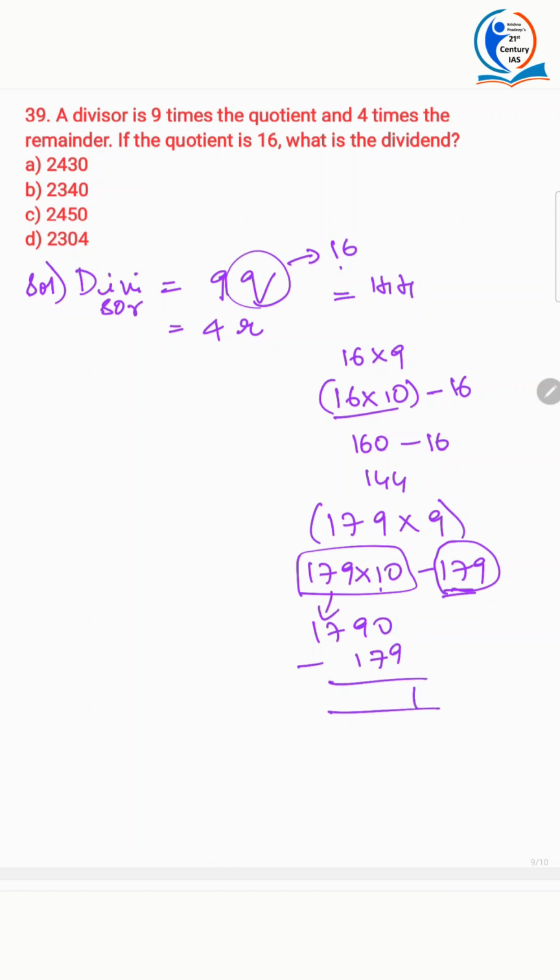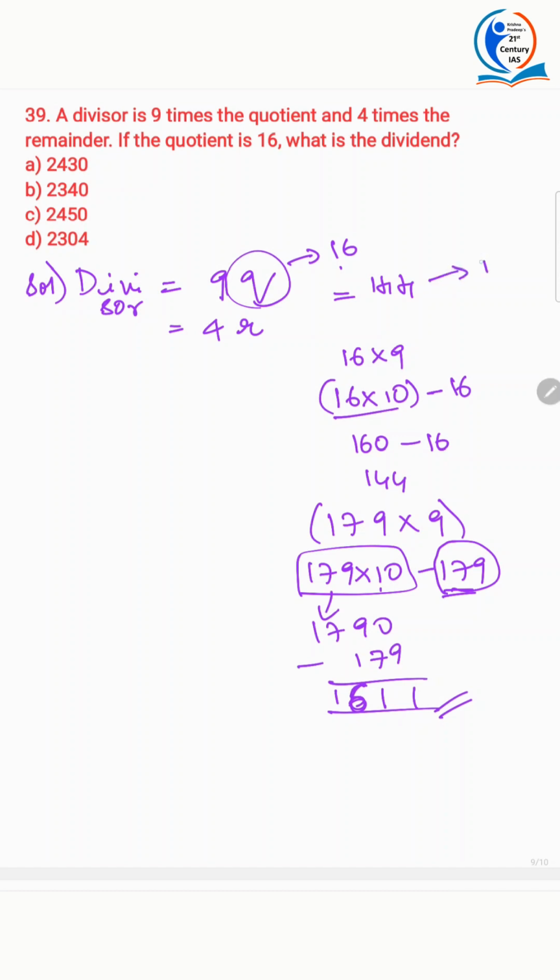Here it is 1. Then 8 minus 7 is again 1. 16 minus 1 is 15. Not 15, 16. So 1611. This way it will be easy for you to calculate.